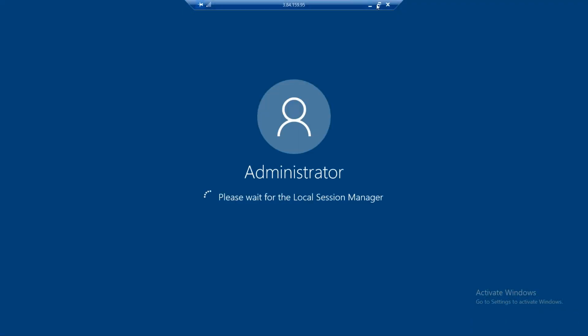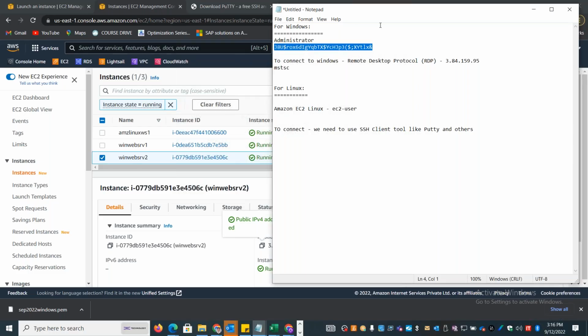If you ask me whether this is the only option, or whether we always need to have tools installed to log into the system, no, actually, you can log into the system from the browser itself. I'll show you how to do that.